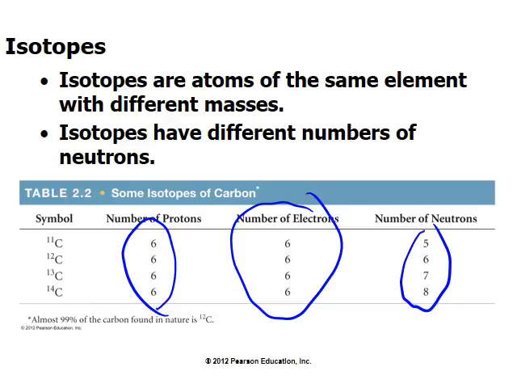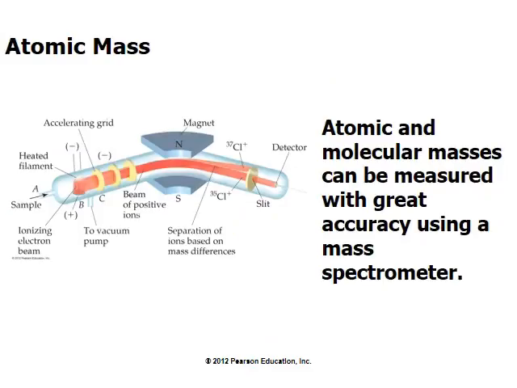Now the question is, how do I know the atomic mass of a substance? If you have a gaseous sample, you let it pass through what we call a mass spectrometer. As the gaseous sample passes through, it is ionized.